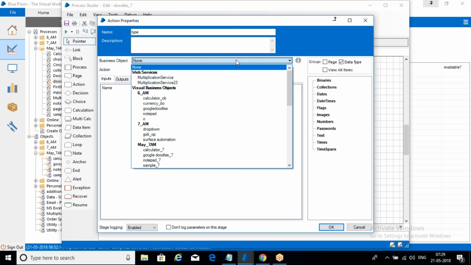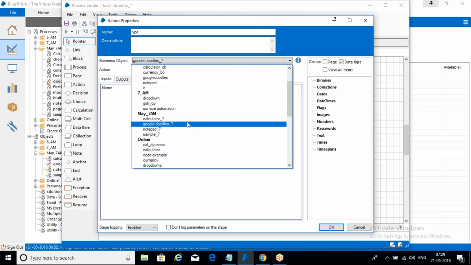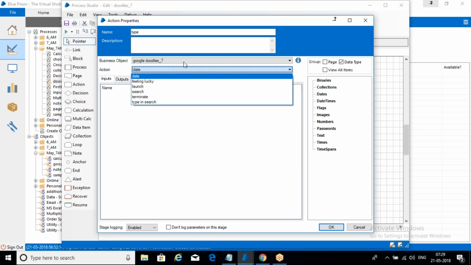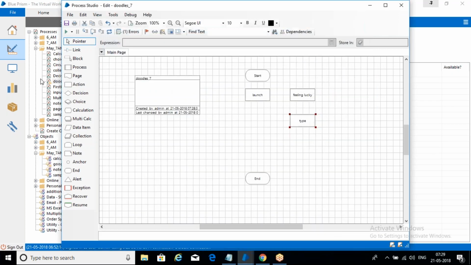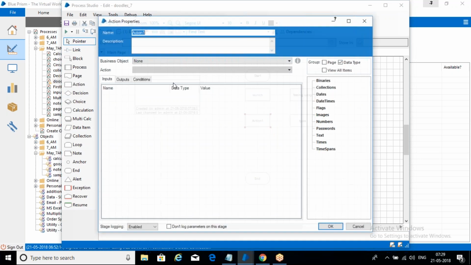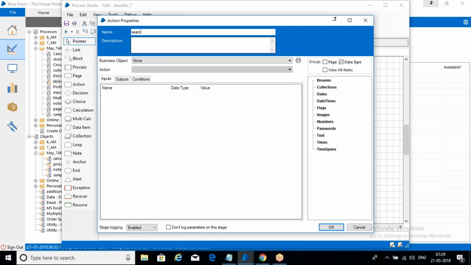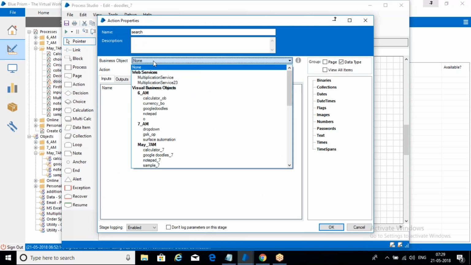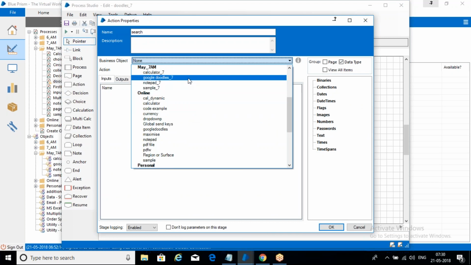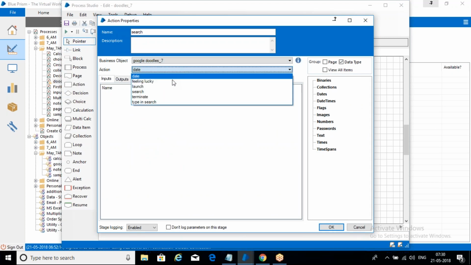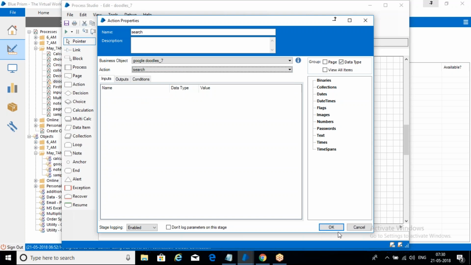Type in the search box, using the business object name. After typing in the search box, we click on the search button. So this is for the search button, and then click on this doodles and then the search button.